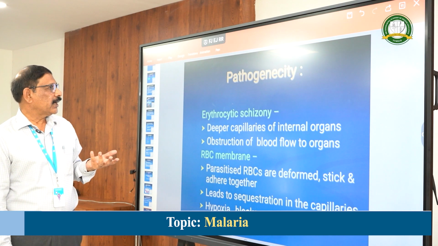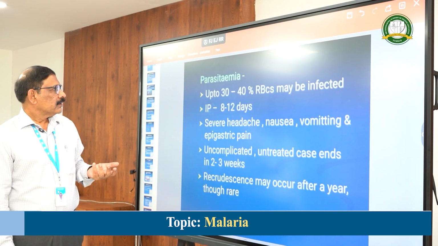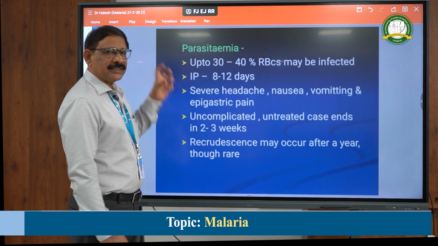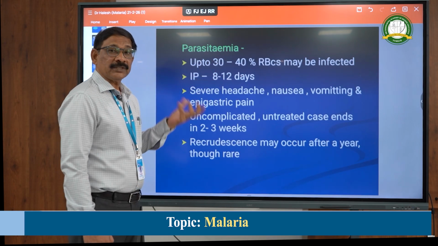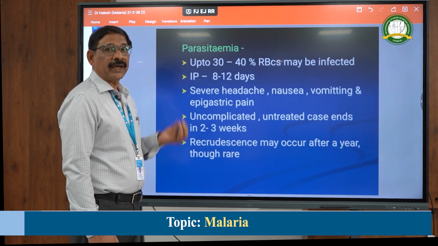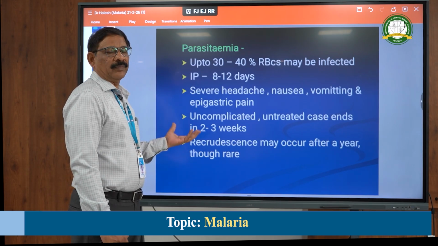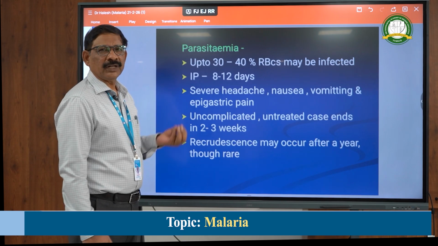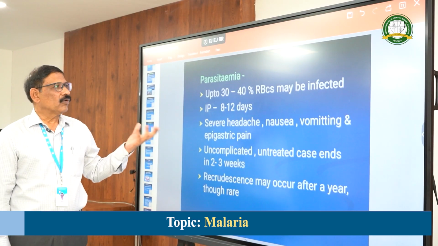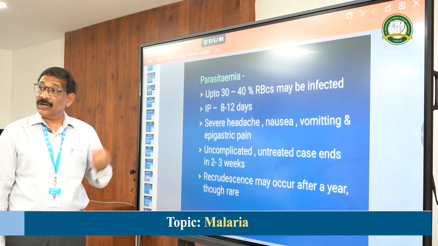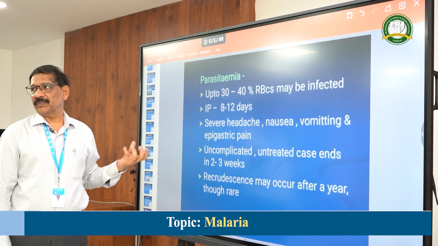In cerebral malaria, up to 30 to 40% of the RBCs are involved. There is rupture and blockage of capillaries in the brain. The patient will have confusion, delirium, headache, nausea. Then he will go into a coma, and even after treatment most of the cases will die because of cerebral malaria.